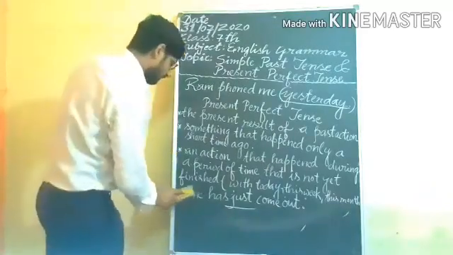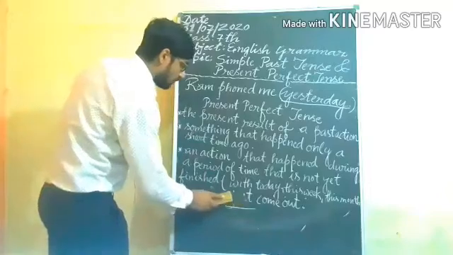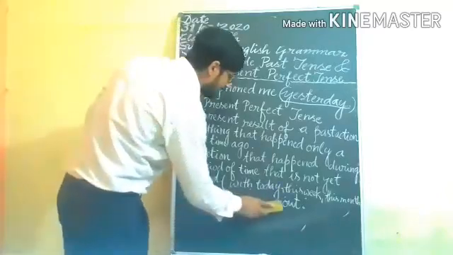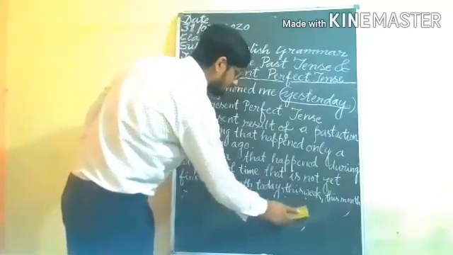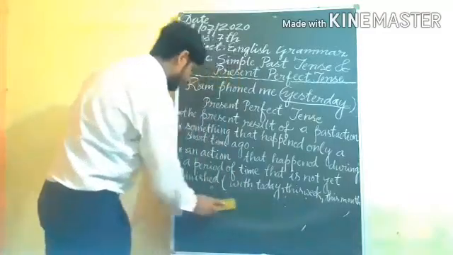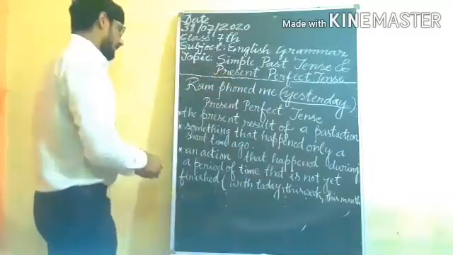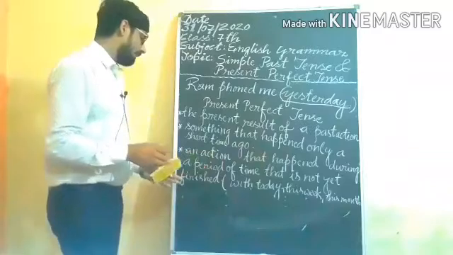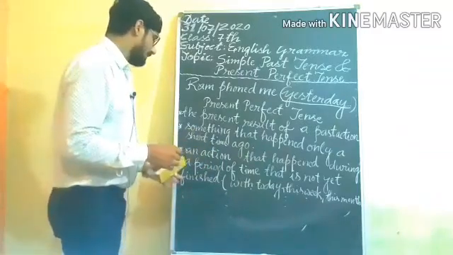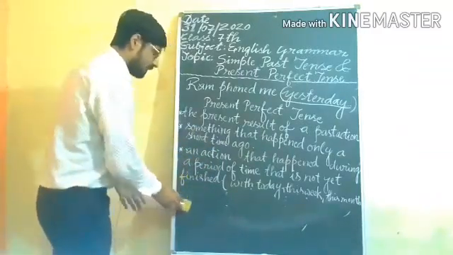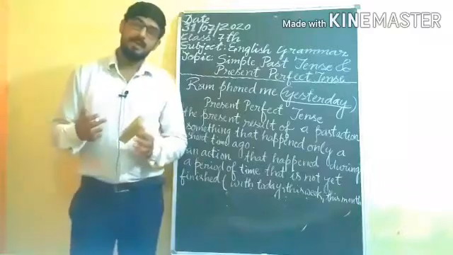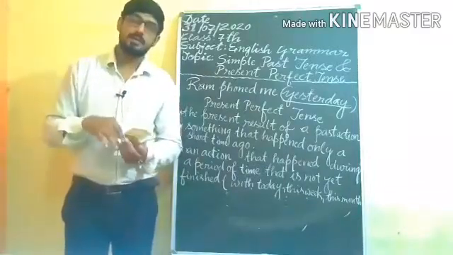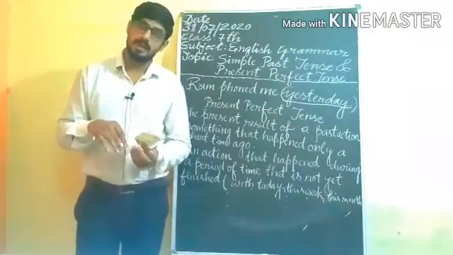Afterward, we use present perfect tense for an action that happened during a period of time that is not yet finished. Something that happened in the past and yet now the action is not finished.